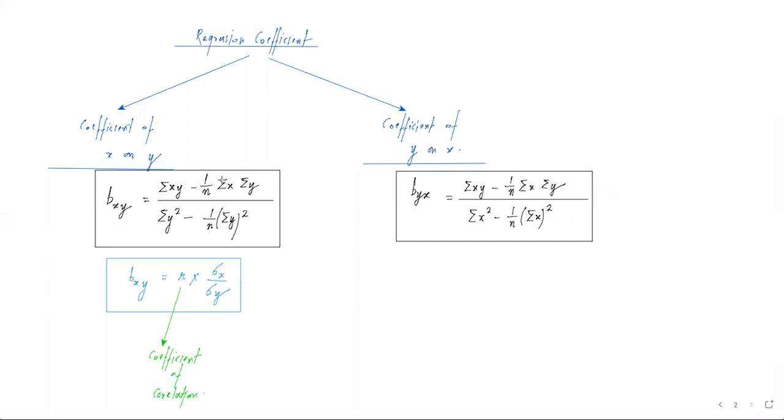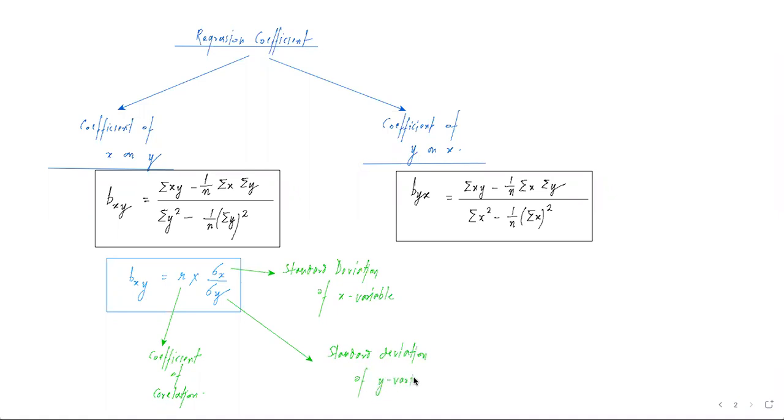And then we have sigma x. This is standard deviation of x variable, and similarly sigma y is standard deviation of y variable.